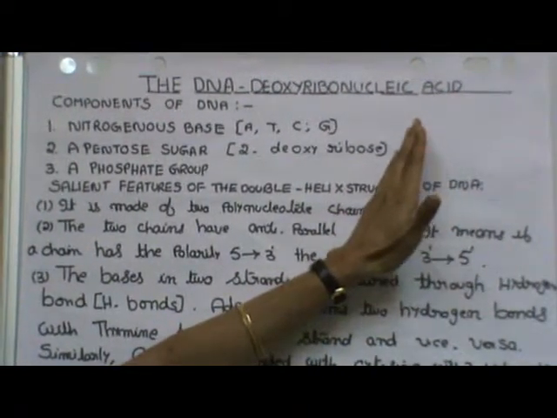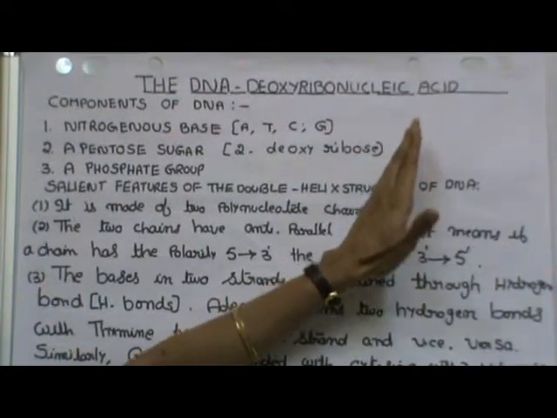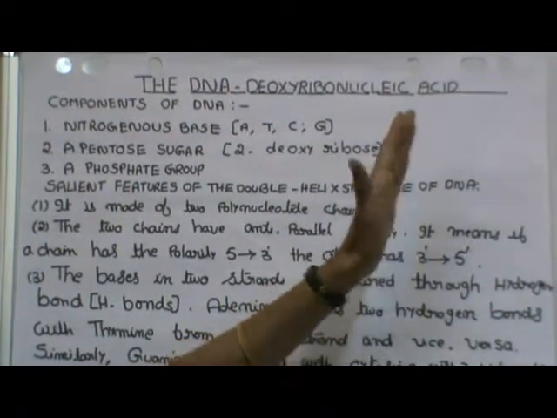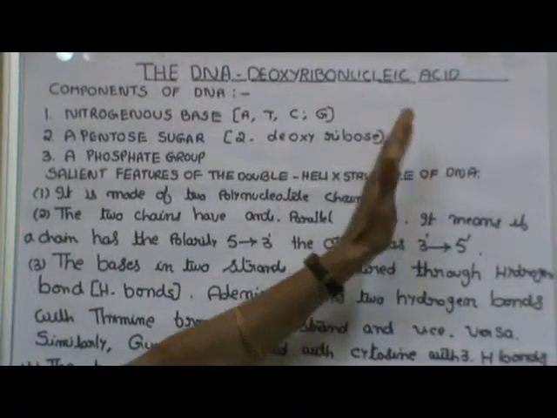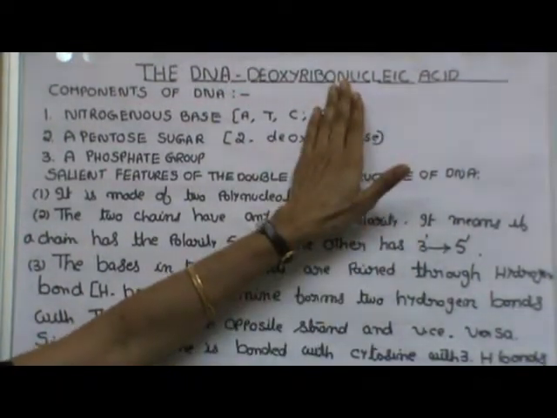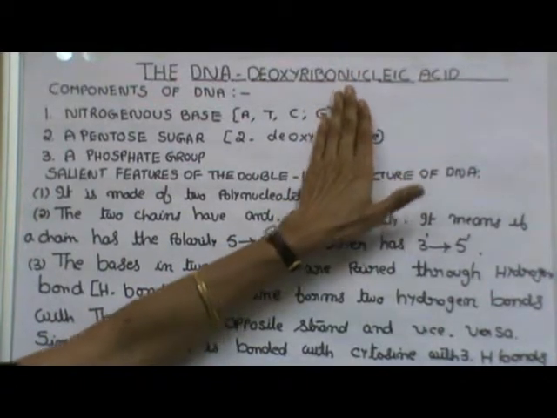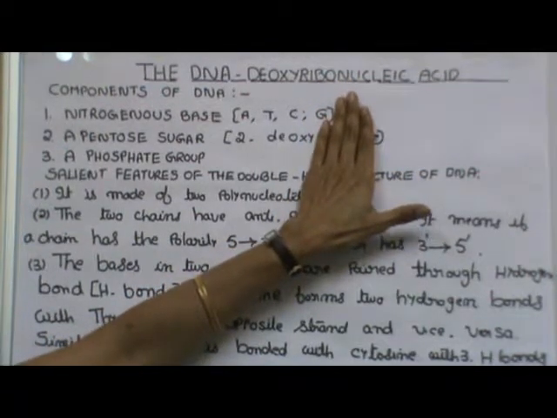Like sugar, it's a polysaccharide. Saccharide is a sugar molecule. Many sugar molecules are linked together by a glycosidic bond. That is known as a polysaccharide. In the same way, DNA is also a polymer. A polymer of what? A polymer of many nucleotides.